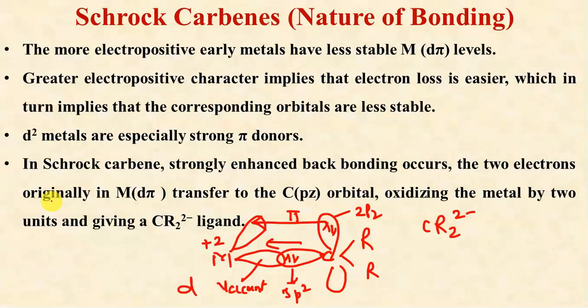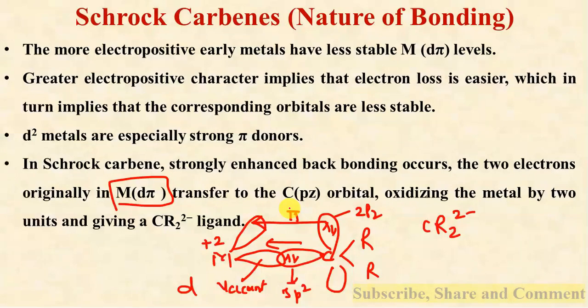The 2 electrons originally in the metal d pi orbitals are transferred to the CR2 p orbital, oxidizing the metal by 2 units, giving a CR2 2- ligand. So in the case of Schrock carbenes, there is complete transfer of electrons for the sigma as well as the pi bond from the carbon to the vacant d orbitals of the metal.